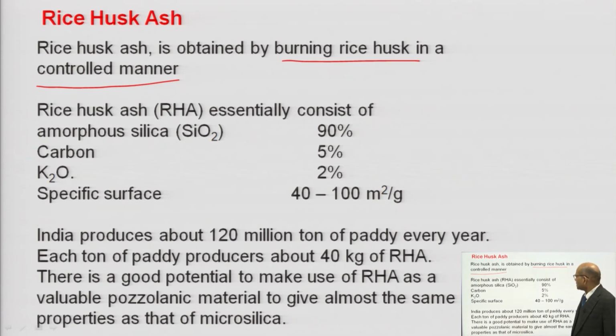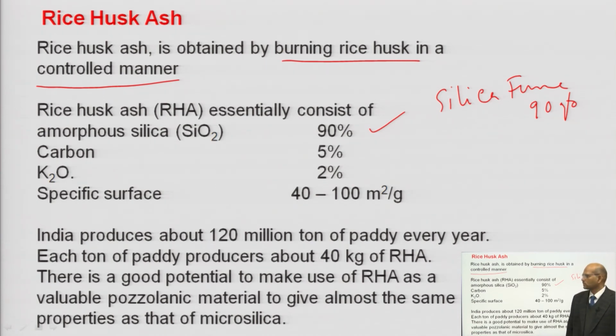So, what are the things you are finding in rice husk? Rice husk ash has amorphous silica of about 90%, just like silica fume. Silica fume also has 90% amorphous silica, SiO2.